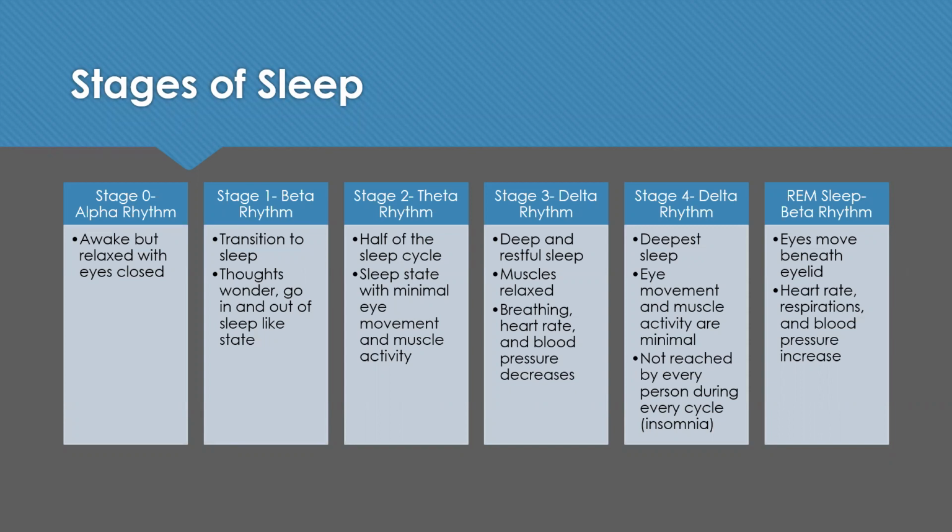Then lastly, we have REM sleep, which is our beta rhythm. And this is when the eyes start to move rapidly beneath the eyelid, and our heart rate, respirations, and blood pressure can increase. And throughout the night, our body goes through these different stages of sleep until it's been rested, regenerated, and we wake up. And that is our discussion on circadian rhythms in the sleep cycle.